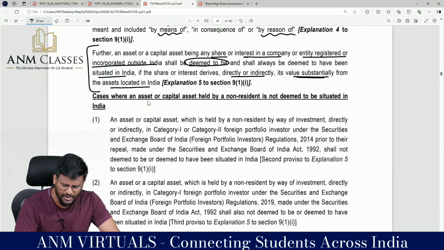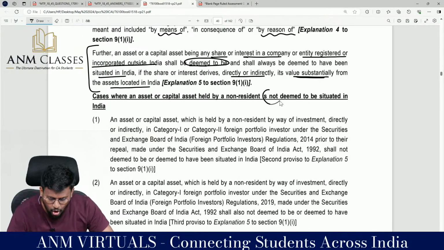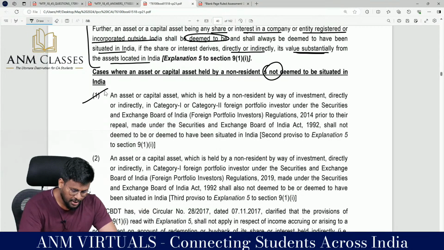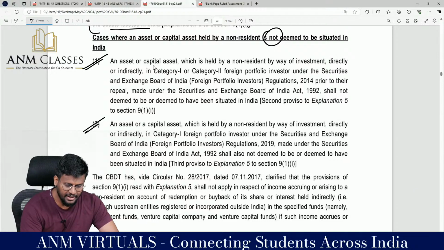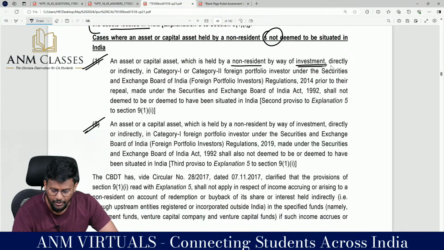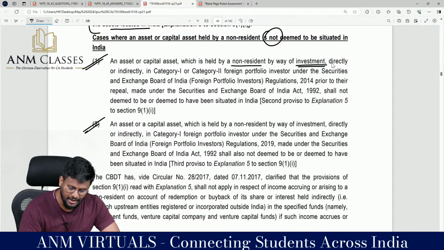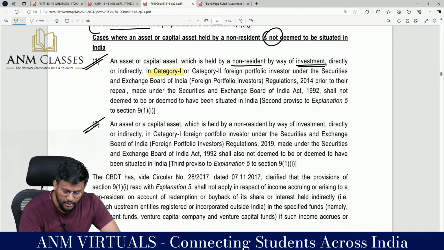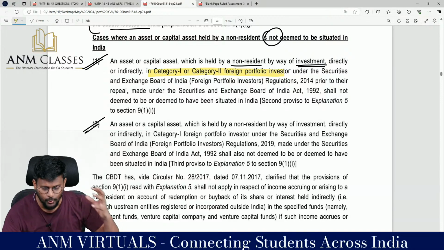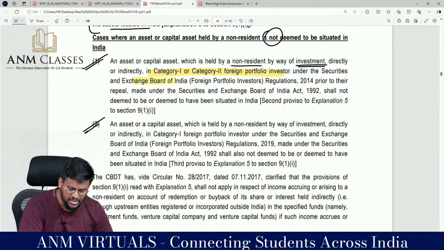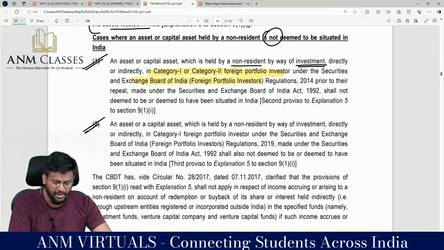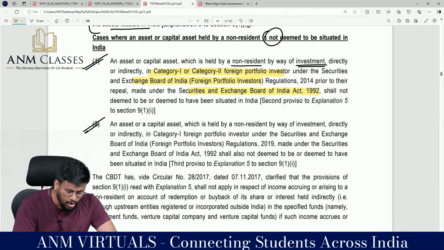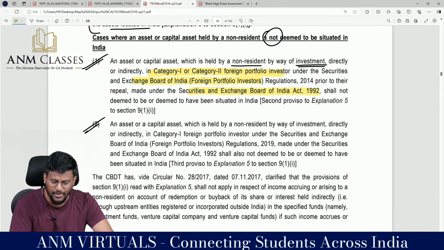Cases where the asset or capital asset held by a non-resident is not deemed to be situated in India. In case number 1, in case number 2, these are exceptions. An asset or capital asset which is held by a non-resident by way of investment, directly or indirectly, in Category 1 or Category 2 foreign portfolio investor under the Securities and Exchange Board of India Regulations 2014, prior to their repeal made under the SEBI, shall not be deemed to have been situated in India.